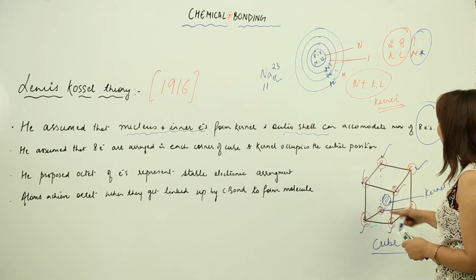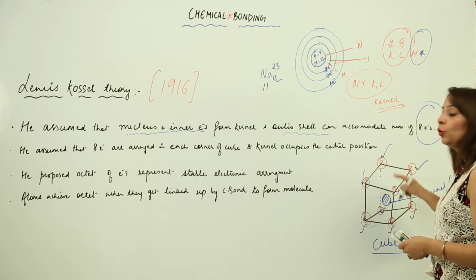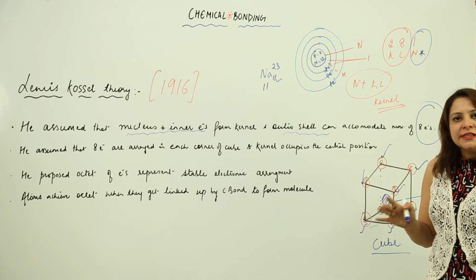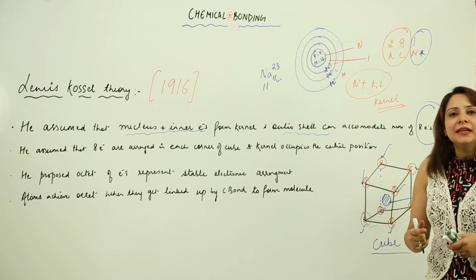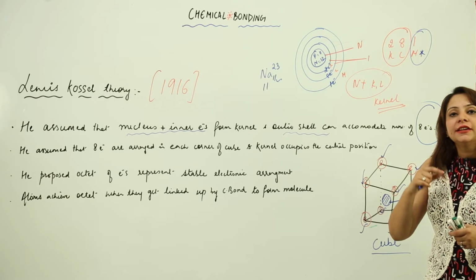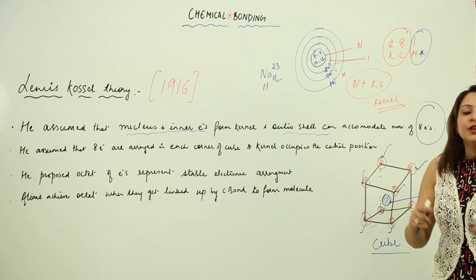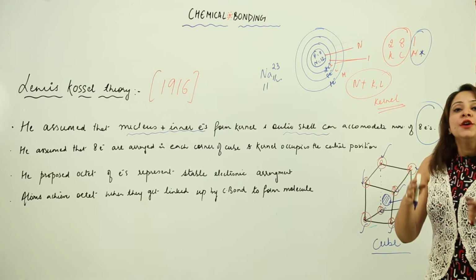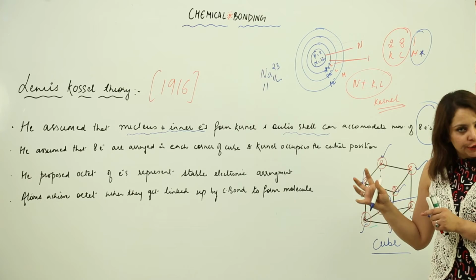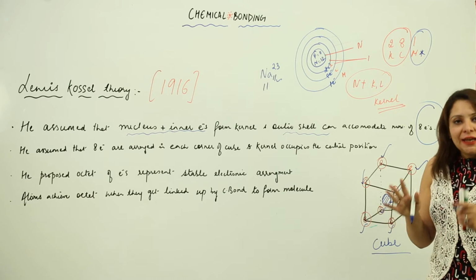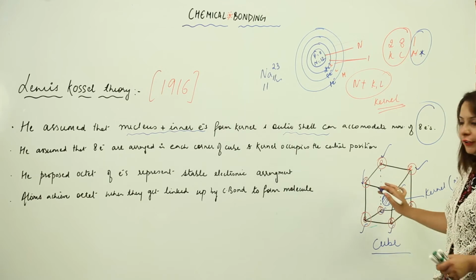So how many corners can you see in a cube? Obviously 8 corners. So how many electrons can an atom have? So he said that the outermost shell of an atom can have a maximum number of electrons equal to the number of the corners in the cube. So that means it can possess only 8 electrons. So this is what I have shown you.